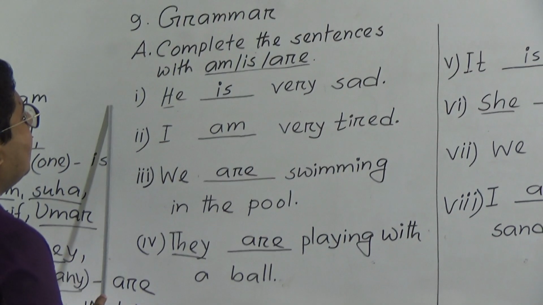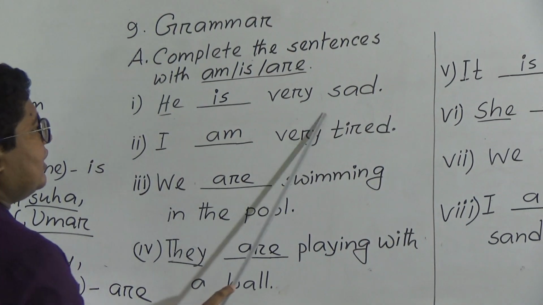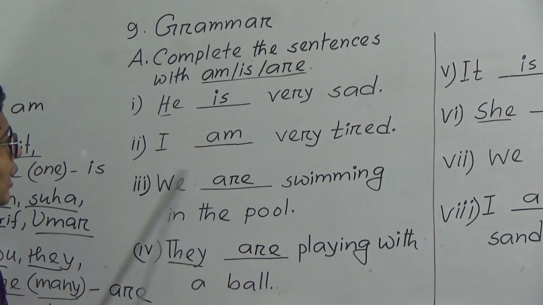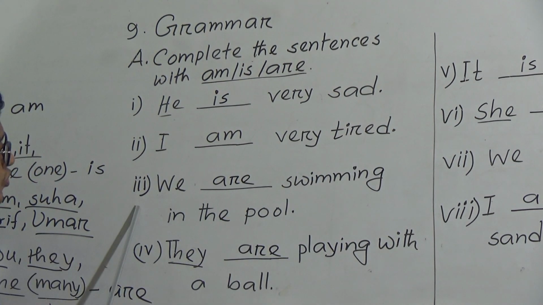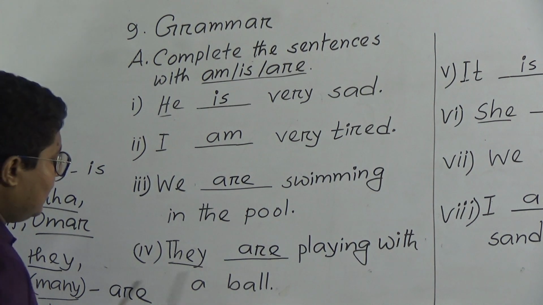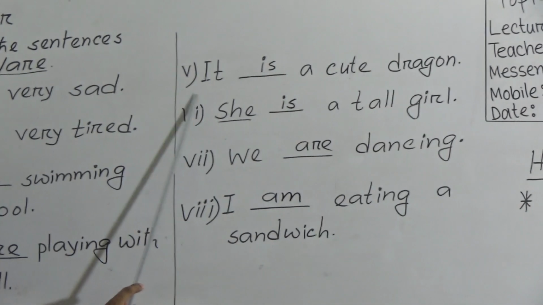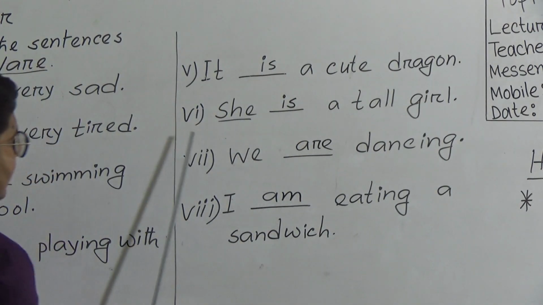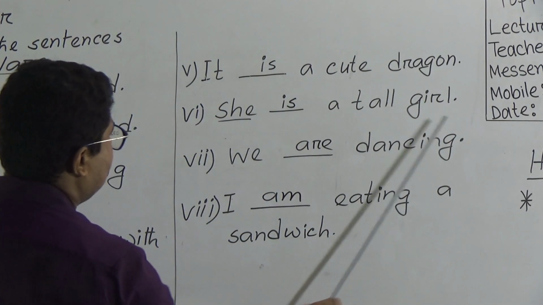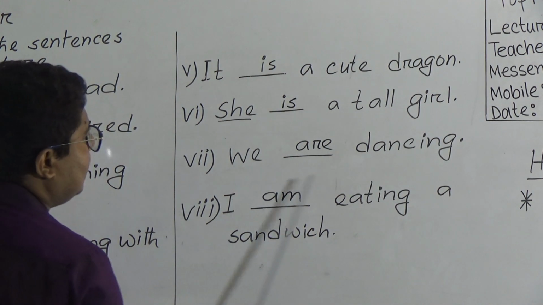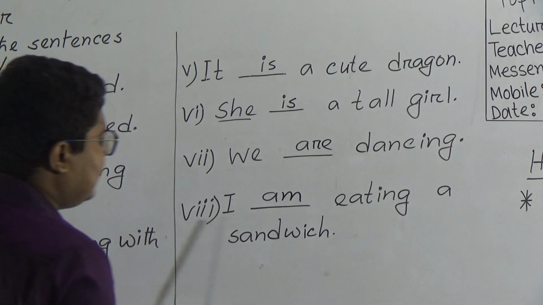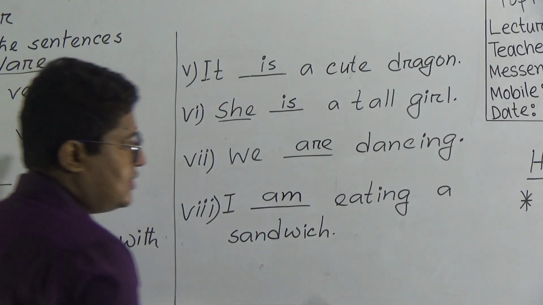Please listen carefully. Number 1, he is very sad. Number 2, I am very tired. Number 3, we are swimming in the pool. Number 4, they are playing with a ball. Number 5, it is a cute dragon. Number 6, she is a tall girl. Number 7, we are dancing. Number 8, I am eating a sandwich.